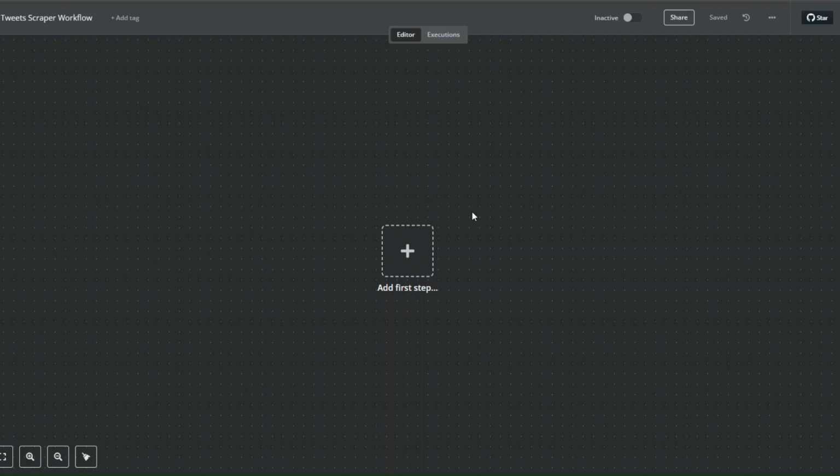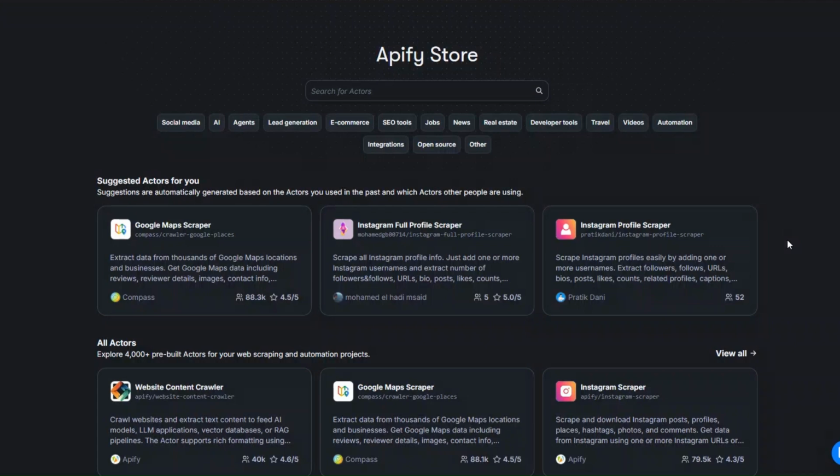In this video, I'm going to show you how you can scrape tweets by creating a simple workflow on N8N. Let's get started. Scrape tweets. I'm going to use this tool called Apify. Apify is an incredible tool that you can use to scrape any website and automate projects.